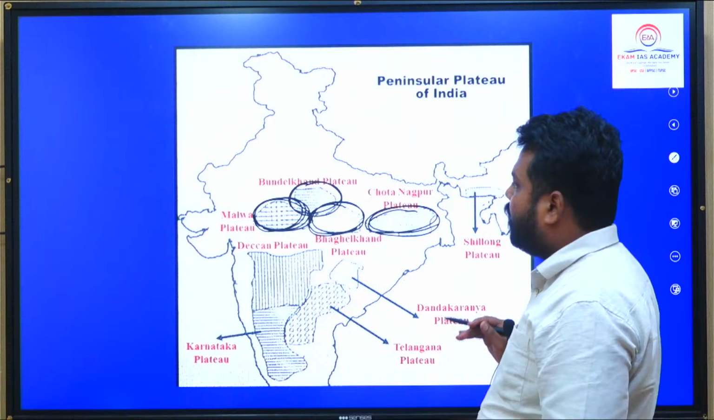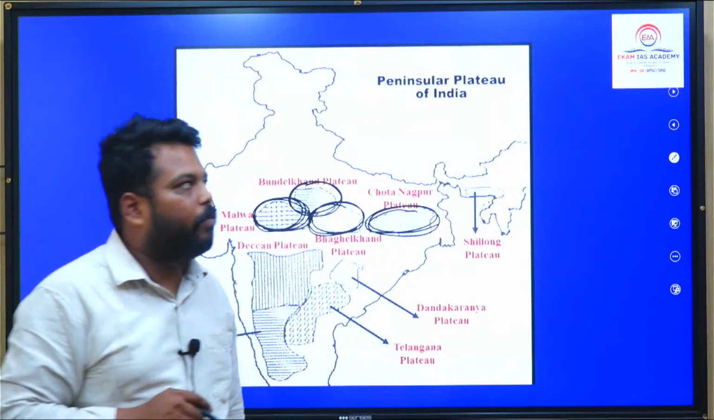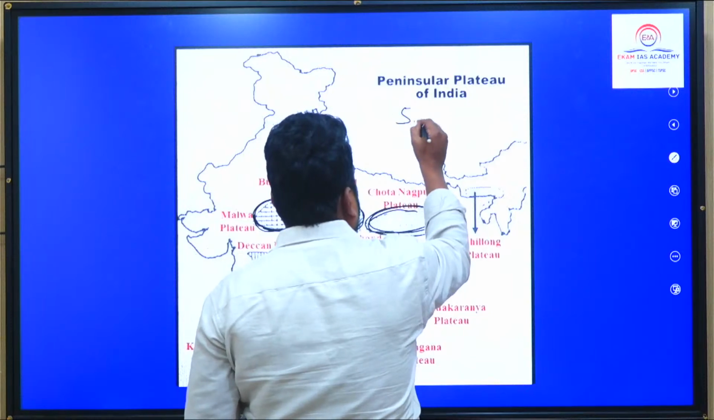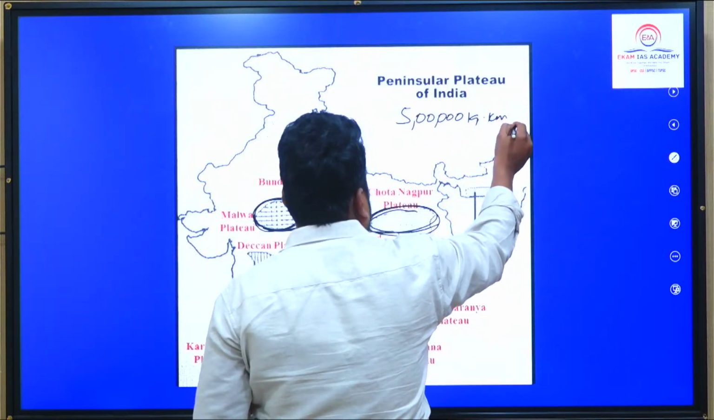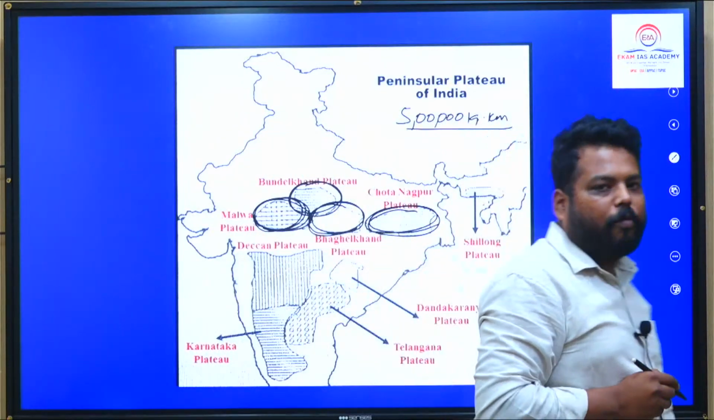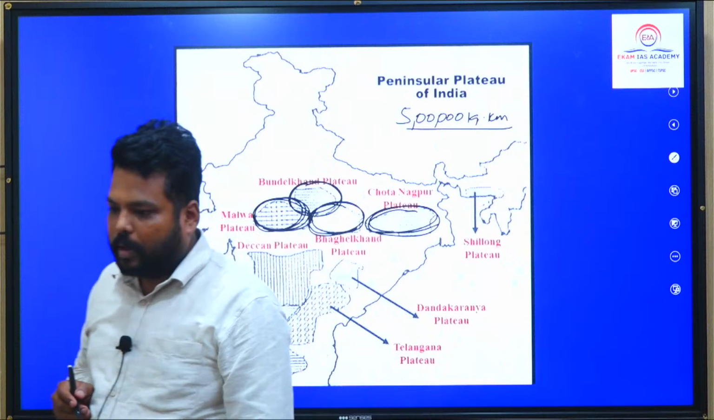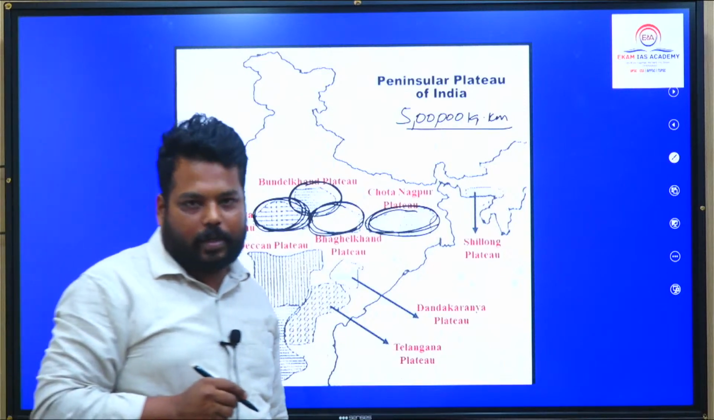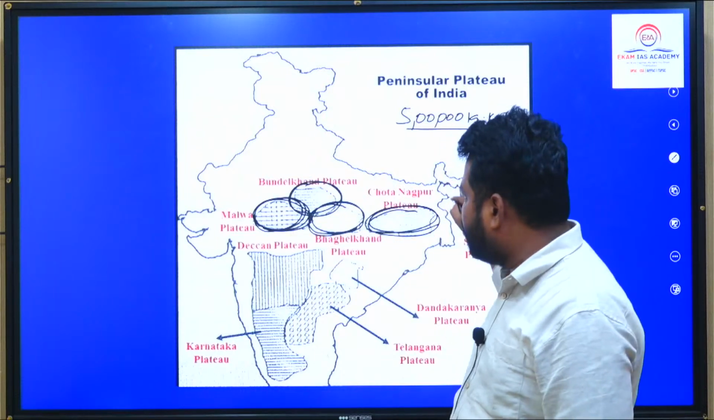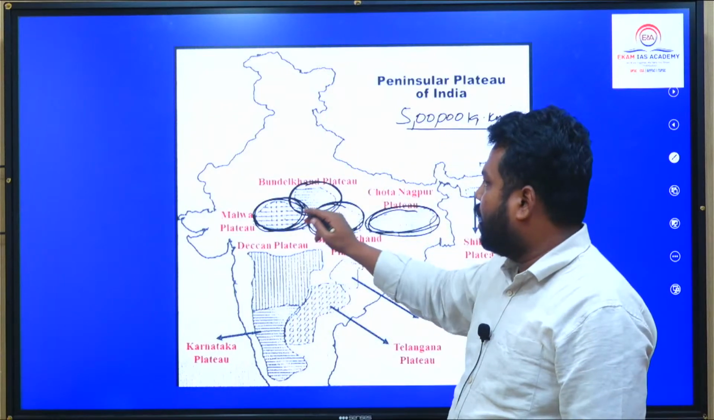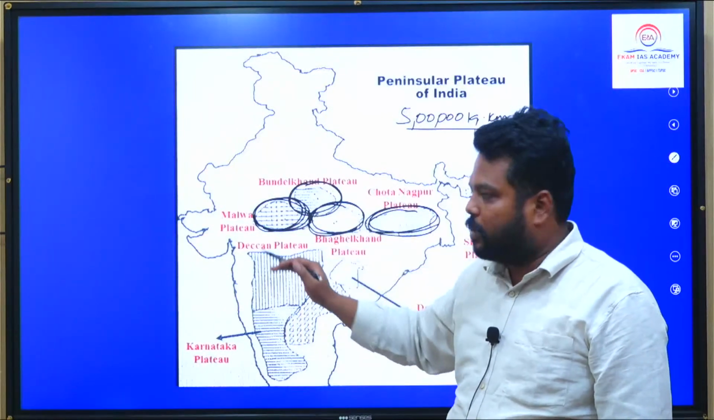These are some minor plateaus present in the peninsular plateau, which is the largest physiographic division, covering a total area of 5 lakh square kilometers. Please do remember this point: 5 lakh square kilometers. This is the central zone we have. Very, very important: Malwa, Bundelkhand, Baghelkhand. Their locational aspect is very important.